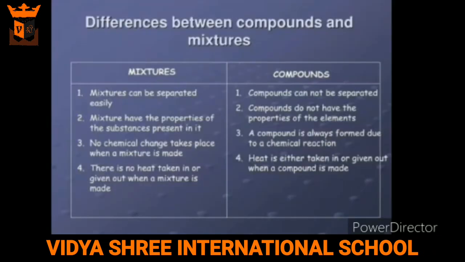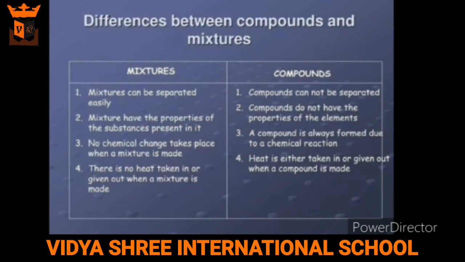Now, we'll learn the differences between compounds and mixtures. A mixture can be made by mixing together two or more elements or compounds in any ratio, whereas a compound is always made up of elements combined in a fixed ratio that always remain the same. Mixtures can be separated easily, whereas compounds cannot be separated easily. Mixtures have the properties of the substance present in it, whereas compounds do not have the properties of the elements.